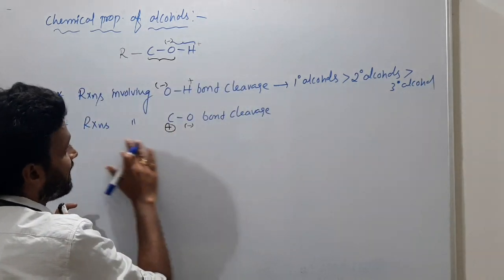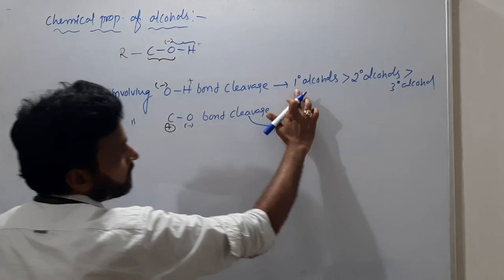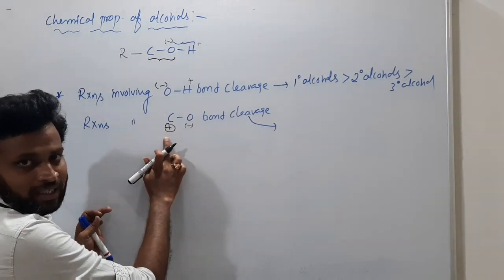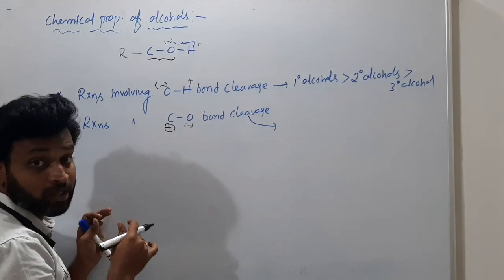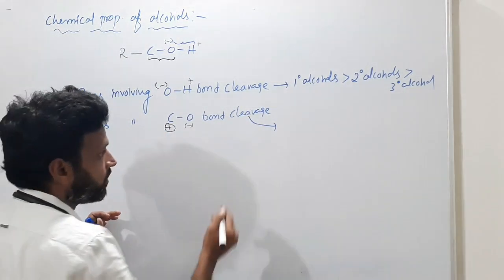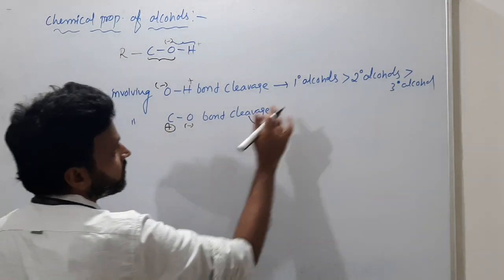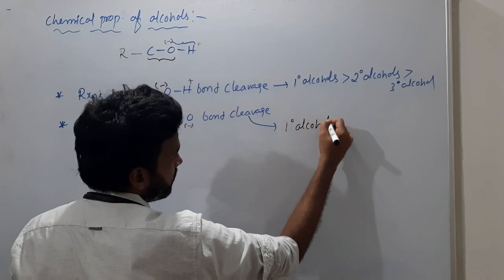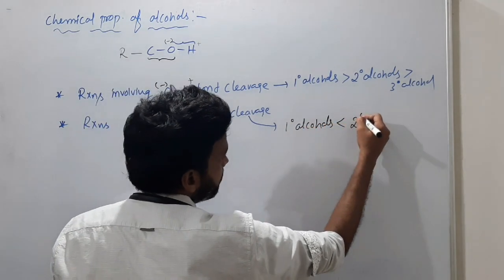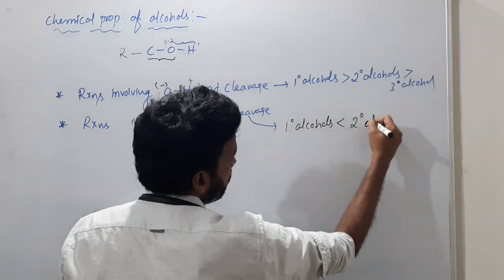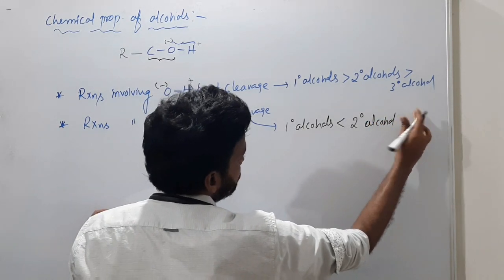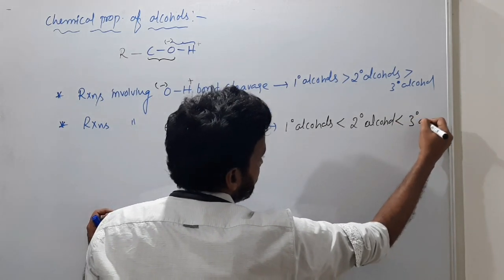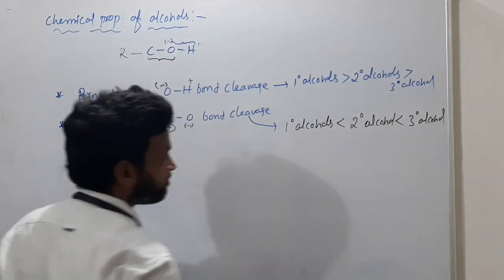But reactions involving CO bond cleavage are the reverse of this, because carbon is positive here. Which carbocation is more stable? Tertiary carbocation is more stable or not? So reactions involving CO bond cleavage are opposite: primary alcohols are less reactive than secondary alcohols, and secondary alcohols are less reactive than tertiary alcohols.